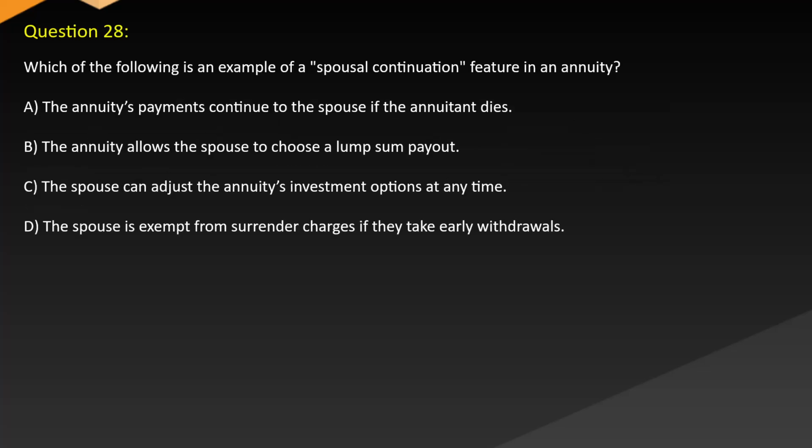Question 28. Which of the following is an example of a spousal continuation feature in an annuity? A. The annuity's payments continue to the spouse if the annuitant dies. B. The annuity allows the spouse to choose a lump sum payout. C. The spouse can adjust the annuity's investment options at any time. D. The spouse is exempt from surrender charges if they take early withdrawals.